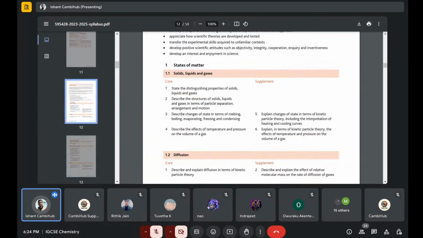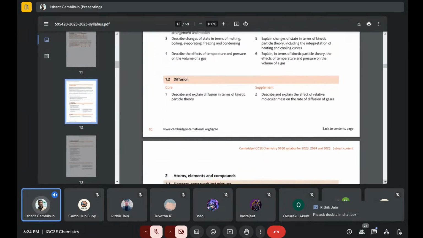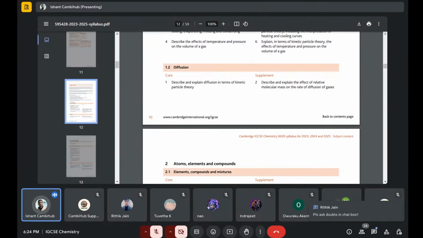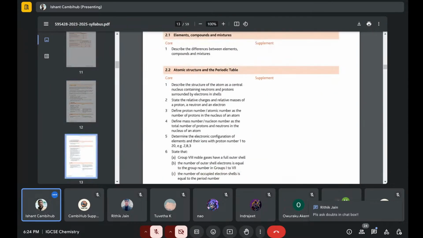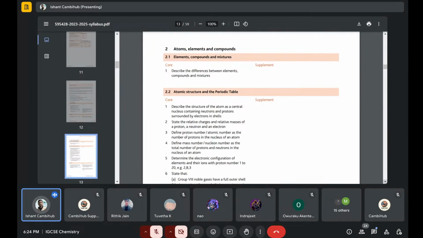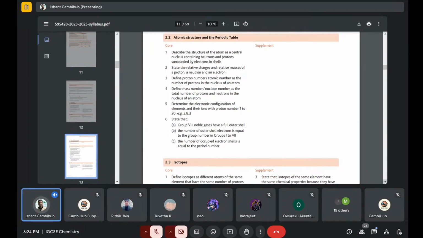And then diffusion, mostly they ask from molecular mass type questions. Atoms, elements, compounds and mixtures, not that many questions come from this. But what they do now is they have brought in ion type questions, and people get confused in this. There's a difference between atom and ion.